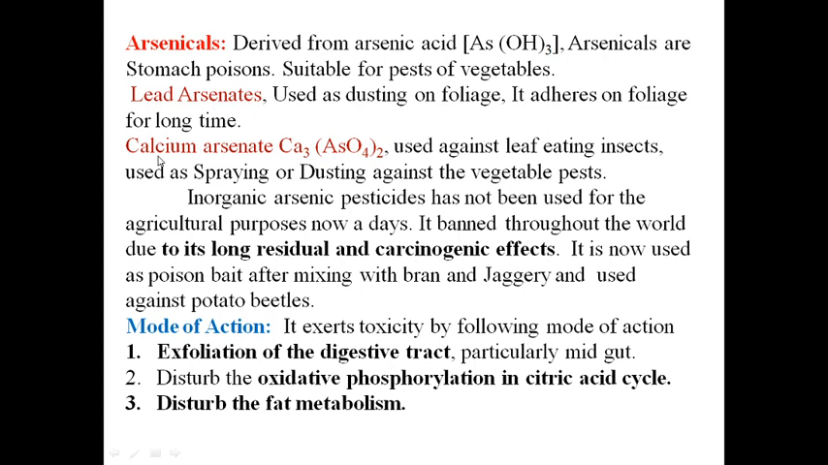The second product from arsenical insecticide is calcium arsenate, Ca3(AsO4)2. Used against leaf eating insects. Leaf eating insects means those insects which have biting and chewing type of mouth parts. And this calcium arsenate is used as a spraying or dusting against vegetable pests.